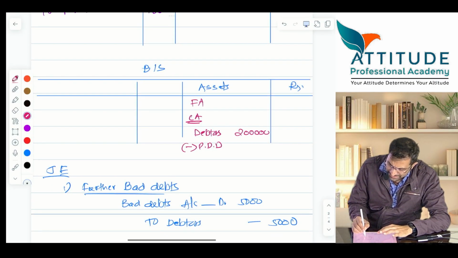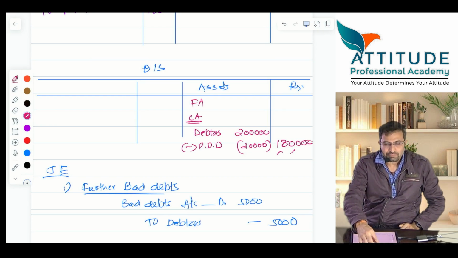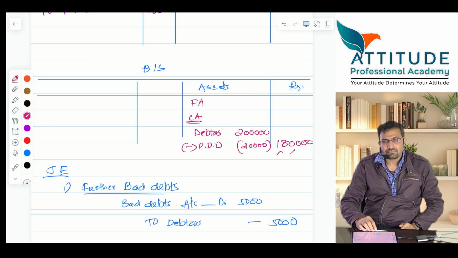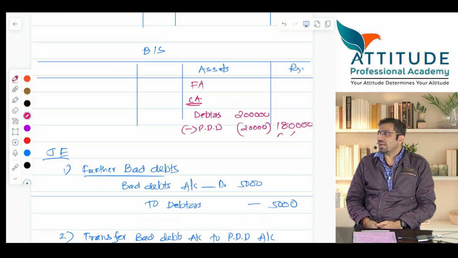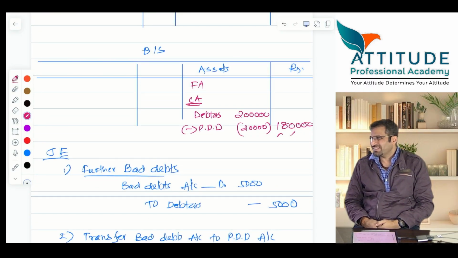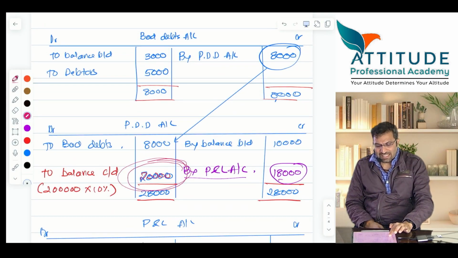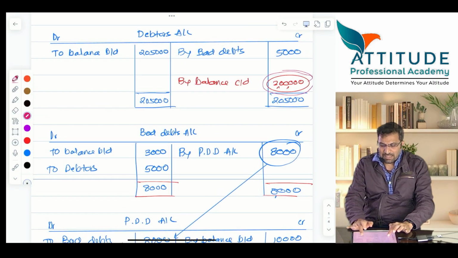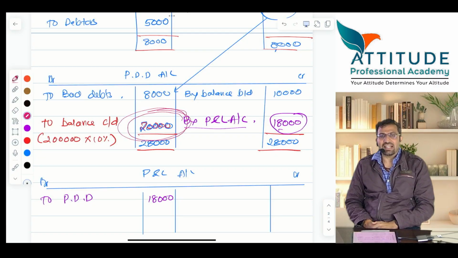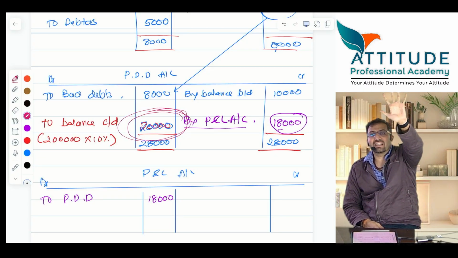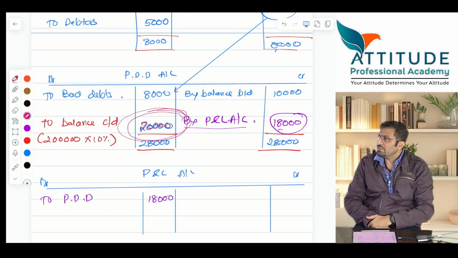So PDD how much? Outer column 1,80,000. Is that clear? Understood? What comes in the balance sheet is the closing balance. Balance carried down: look at the accounts, which balance is carried down. Balance carried down 20,000 is one, balance carried down 2 lakhs is the other. 2 lakhs is of debtors, 20,000 is of PDD. All of you got it? Is that clear? Understood?